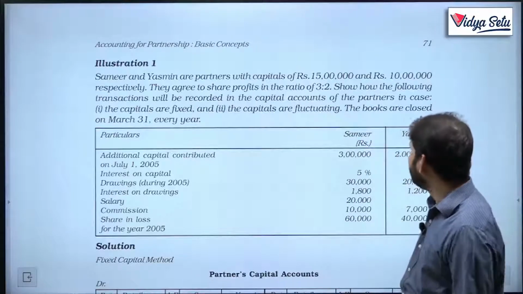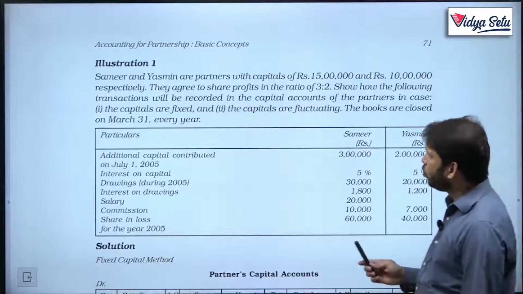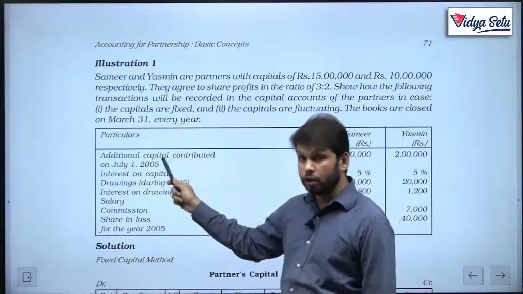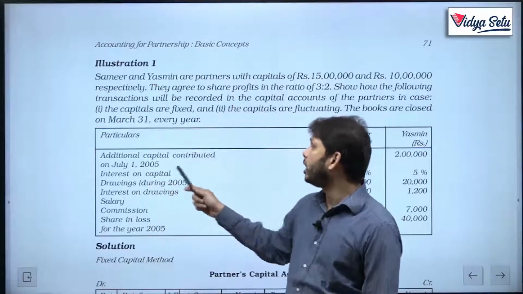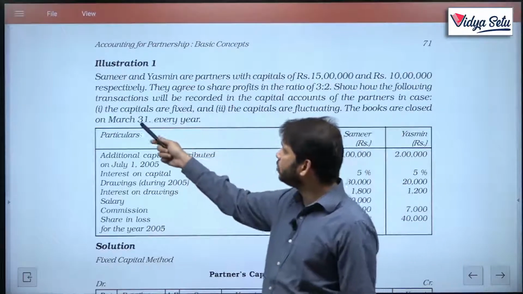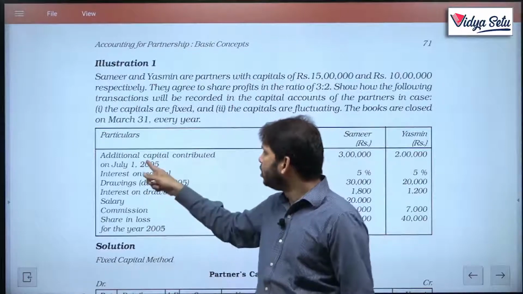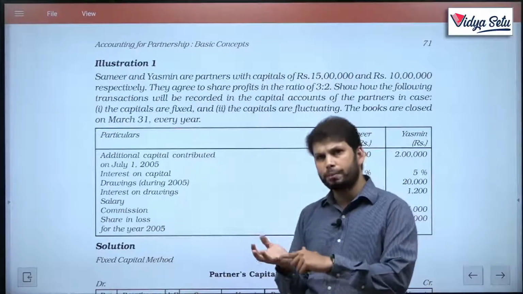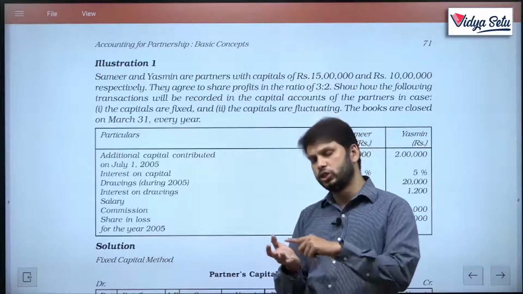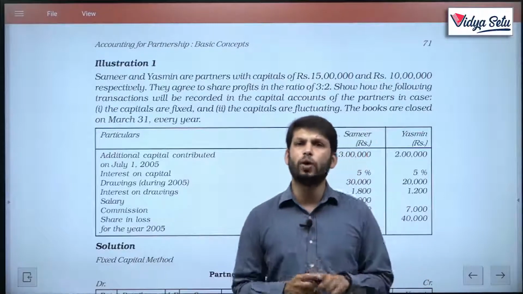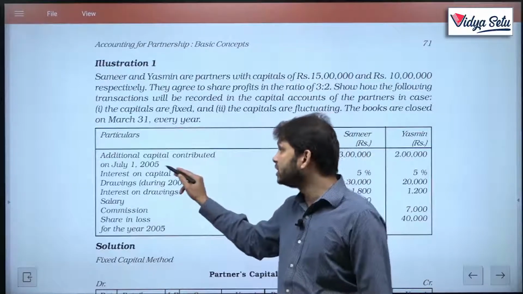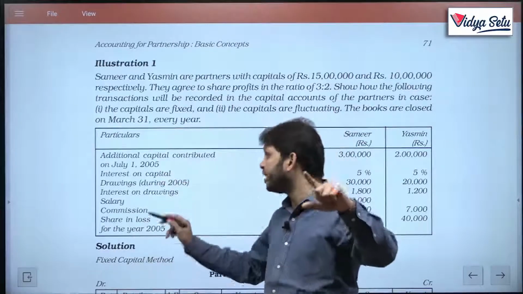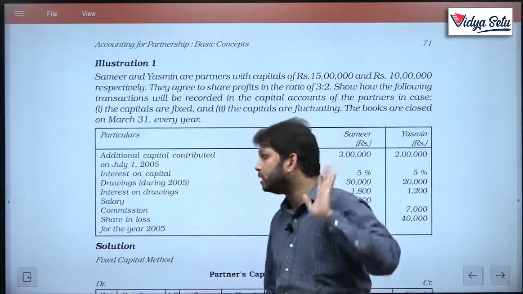Now, let's see what additional information they have given. They have told us that Sameer has introduced additional capital, but do remember the date. The date is 1st July 2005. Here the accounts get closed on 31st March. So, this additional capital was used by the business from July, August, September, October, November, December, January, February and March. So, I count 9 months. If the firm uses the capital only for 9 months, the firm will pay interest on this capital, if at all there is any interest on capital, for 9 months only.